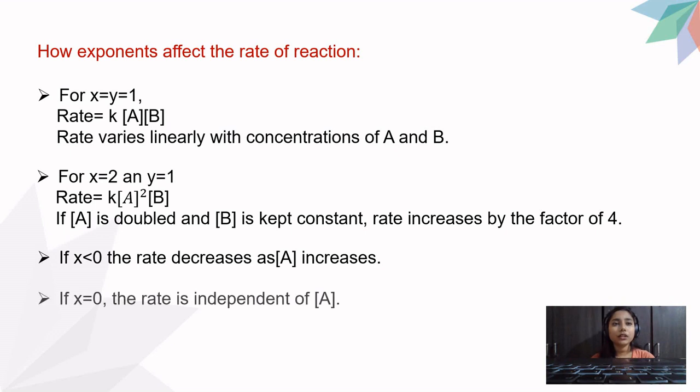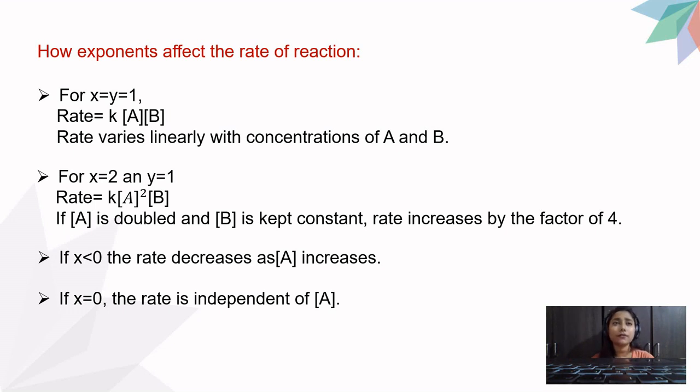The fourth condition here is if x is equal to 0, the rate would be independent of A. And this is a logical statement. Why? Because when we substitute 0 as an order, any term raised to 0 is equal to 1. And that term only eliminates from the rate equation.